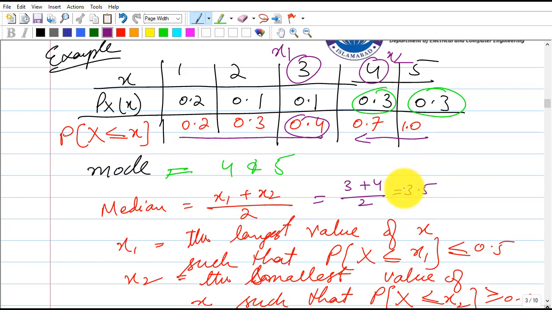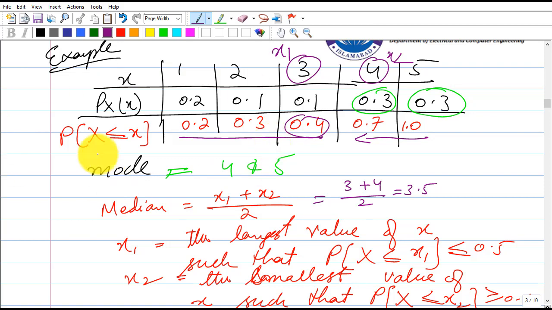So this 3.5 signifies the middle of the probabilities. Most of the probabilities will be divided into 0.5 and 0.5 around 3.5. So above 3.5 the probabilities will be around 0.5, and below 3.5 the probabilities will also be around 0.5. As we can see here, up till x1 we have 0.4, and up till here we have 0.6, obviously. So in the middle, 3.5, we will be approximately close to the probabilities which have the values of 0.5.